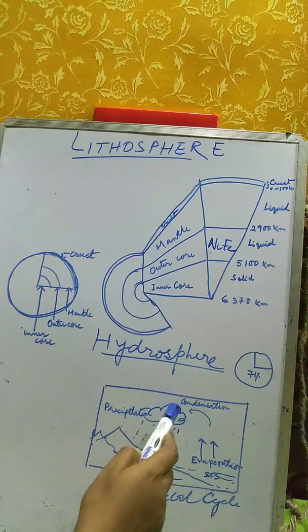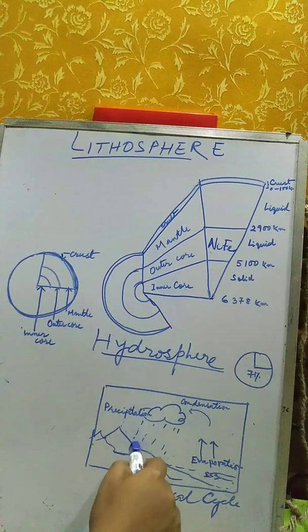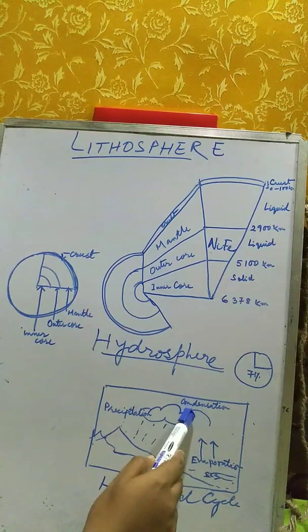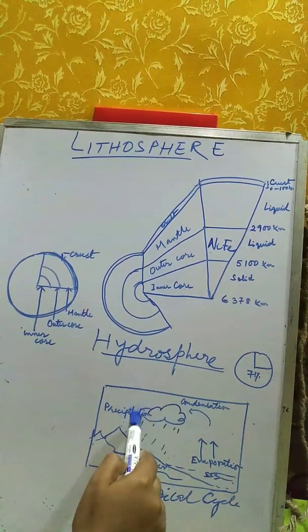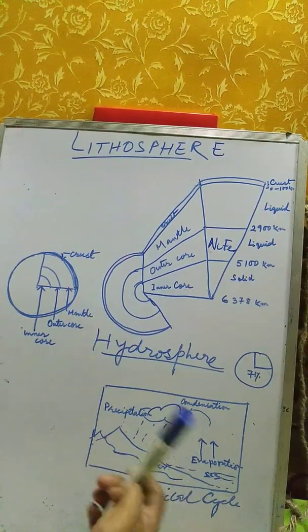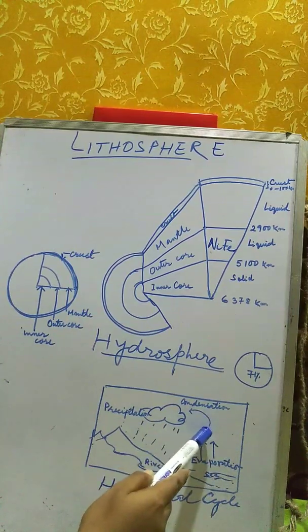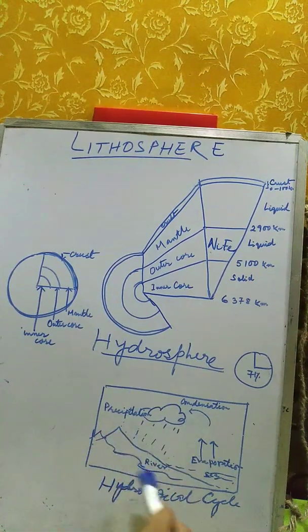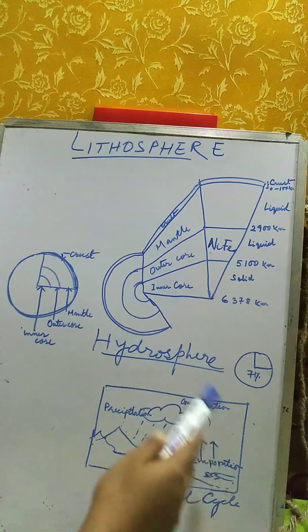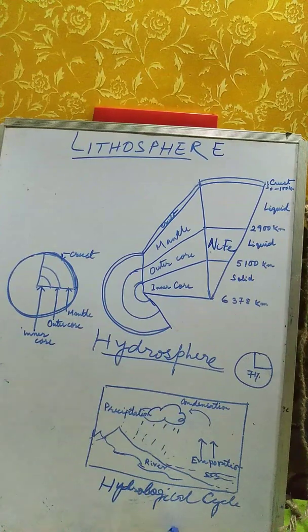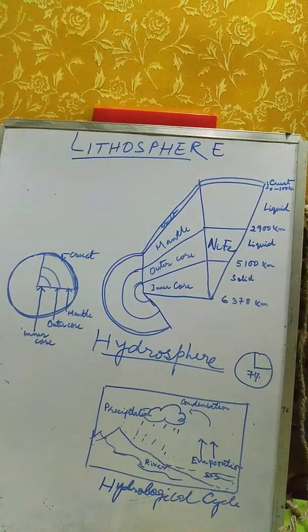This process of water coming down to the earth is known as precipitation. So see, evaporation, then condensation, then precipitation, and due to this rainfall, what will happen? Again the rivers and lakes and sea will get water. Again this water will evaporate, again condensation will take place, and again there will be precipitation. So you can see there is a continuous cycle of water going on. This continuous cycle of water which goes on in nature is known as the hydrological cycle or water cycle.